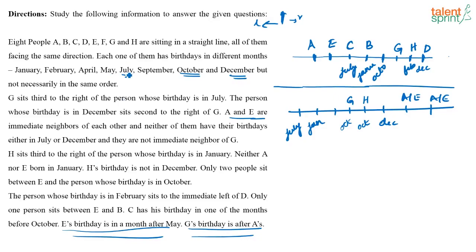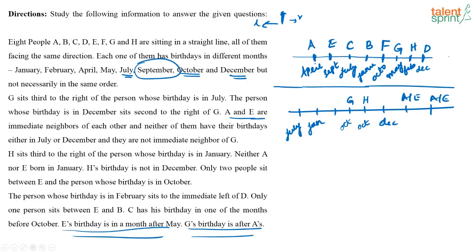So the only month that is left after May is September. So E obviously has to be September. If E is September, then I have A and G remaining, and G's birthday is after A's birthday. So A's birthday has to be in April and G's birthday has to be in May. So this arrangement seems to be correct. Yes, so this should be our final arrangement.